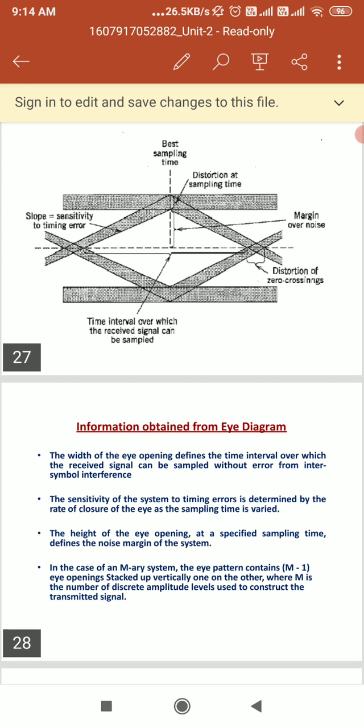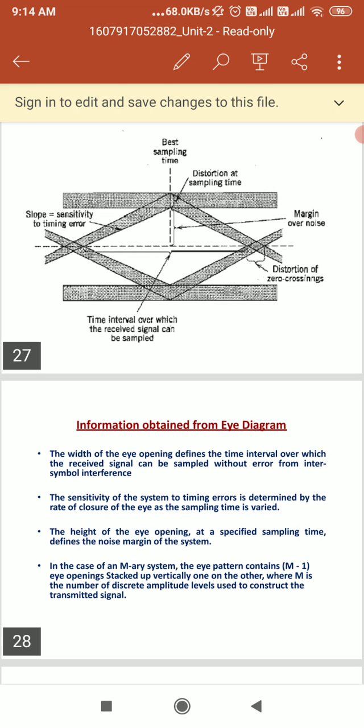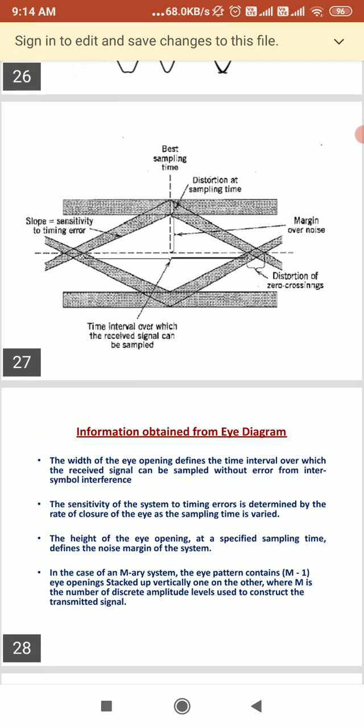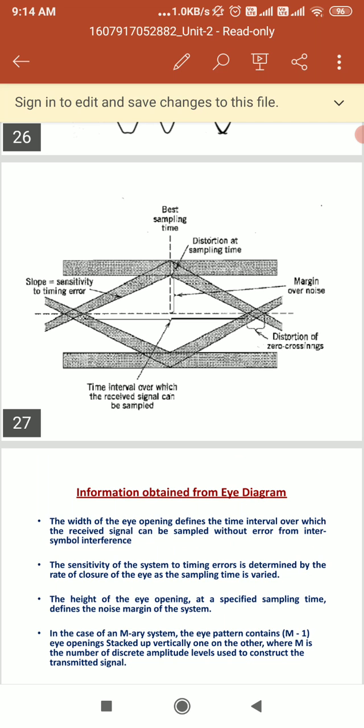And the sensitivity of the system to timing error is determined by the rate of closure of the eye as the sampling time is varied. And if you see its height, the height of the eye opening at a specified sampling time defines the noise margin of the system. Here we are giving the margin over noise.